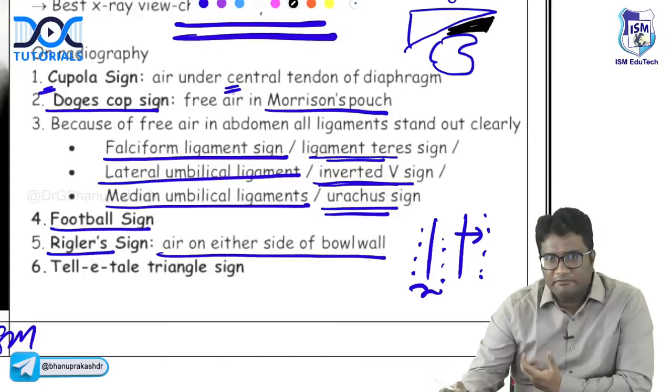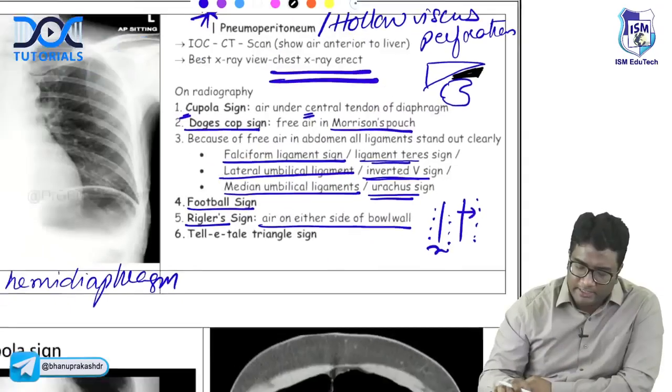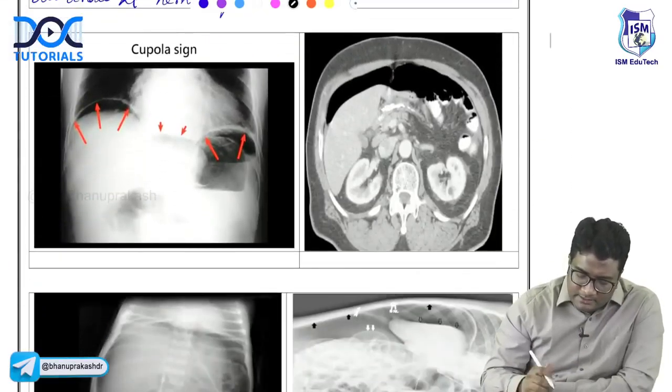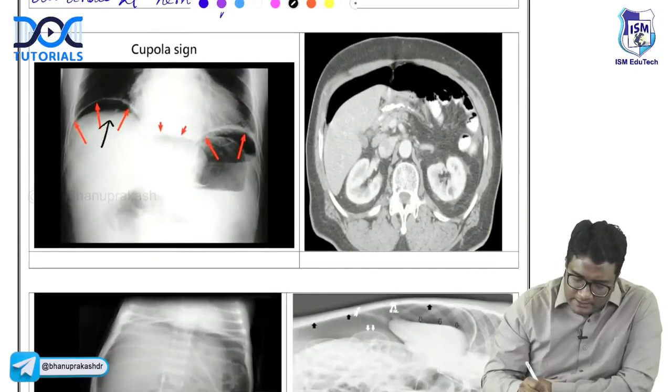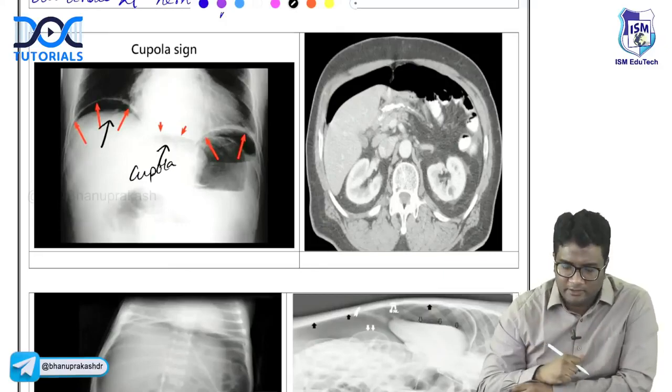You also see the falciform ligament sign, inverted V sign, the median umbilical ligament sign or urachus sign, all of this. You can see here, this is air under the central tendon. What is this? This is cupola. Cupola is air under the central tendon, air under the right hemidiaphragm.